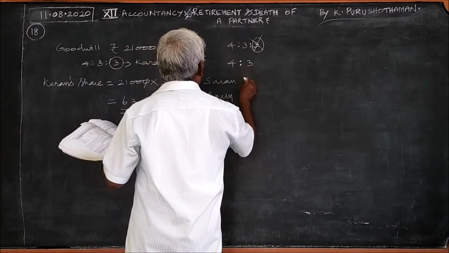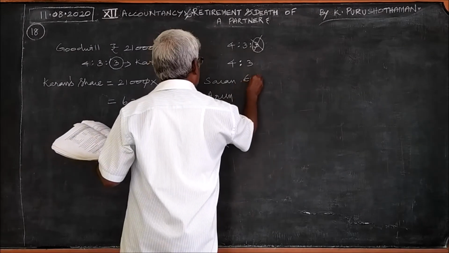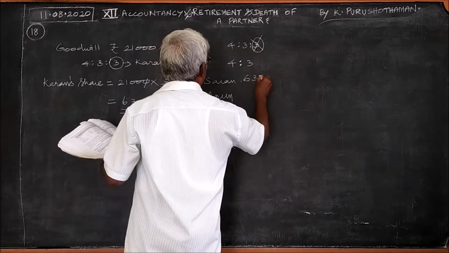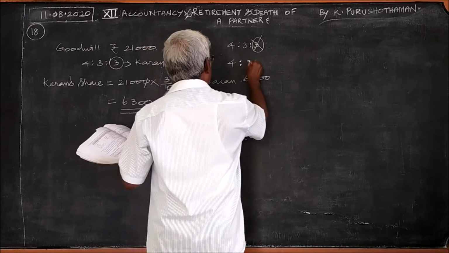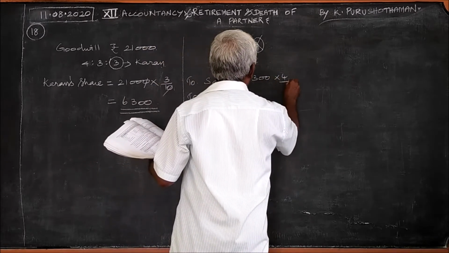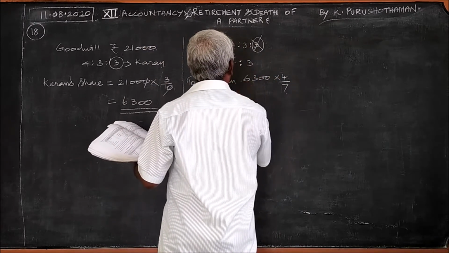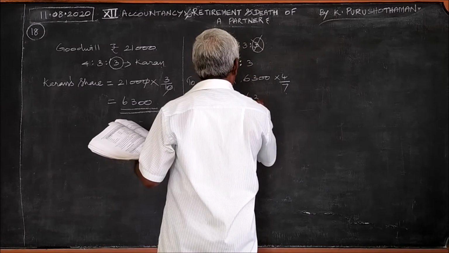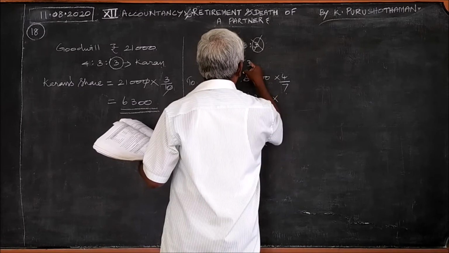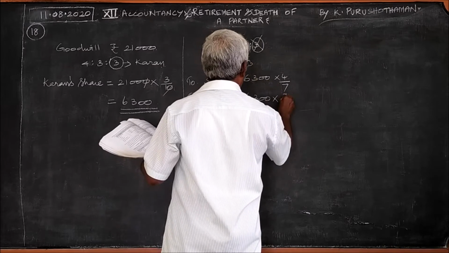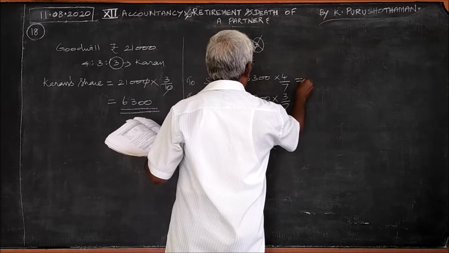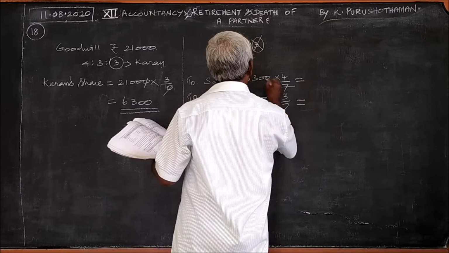To Saran, what amount should be? Out of this 6,300, 4:3, therefore 4/7. And out of this 6,300, 3 times, so that is 4 plus 3, 3/7. What should be the amount?